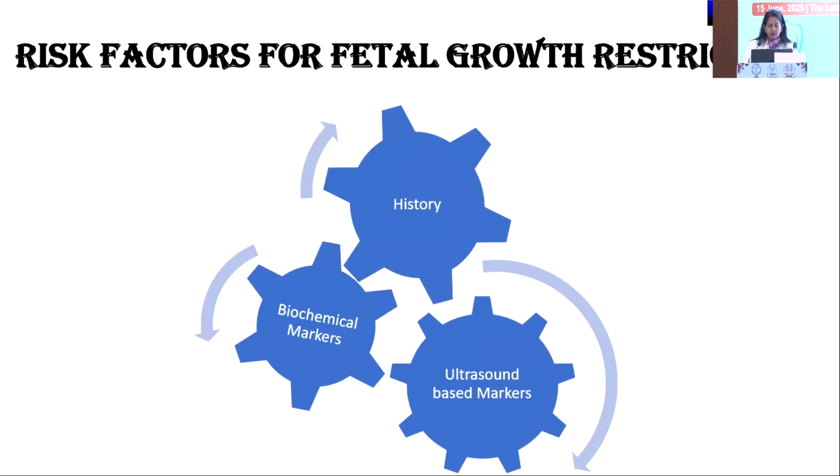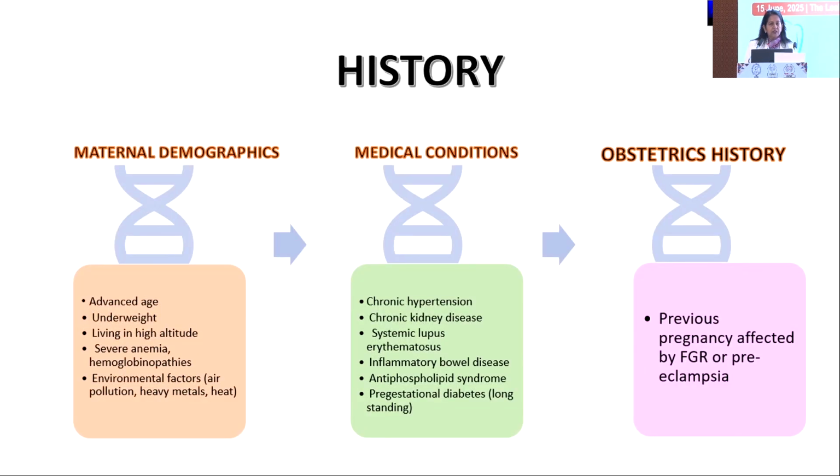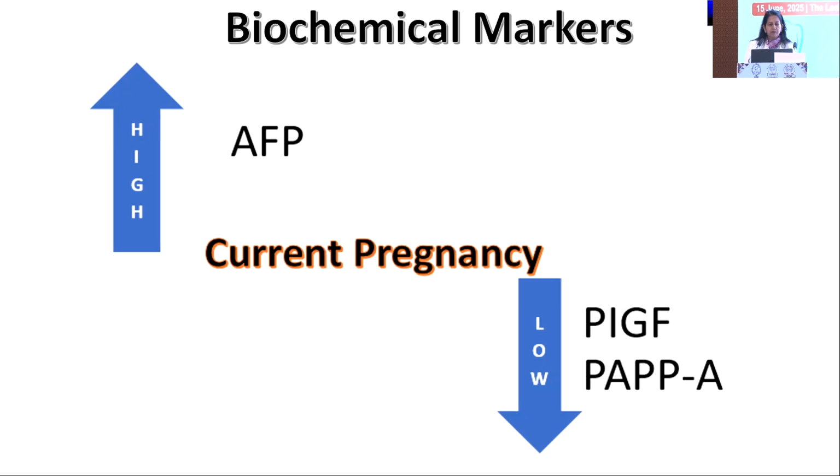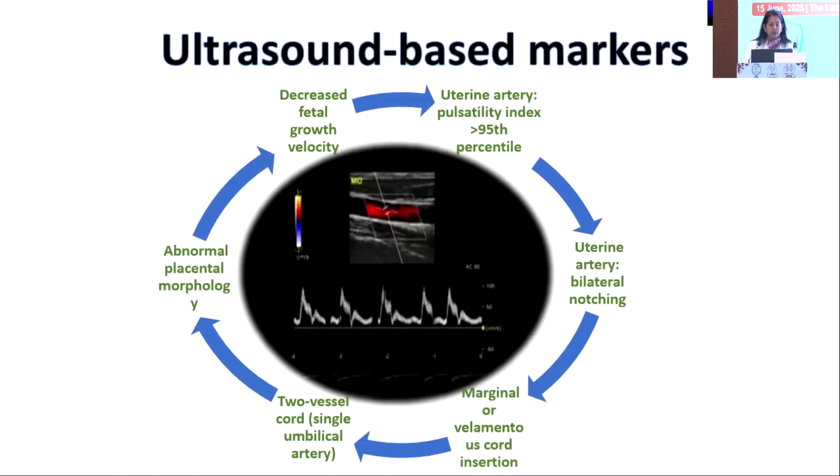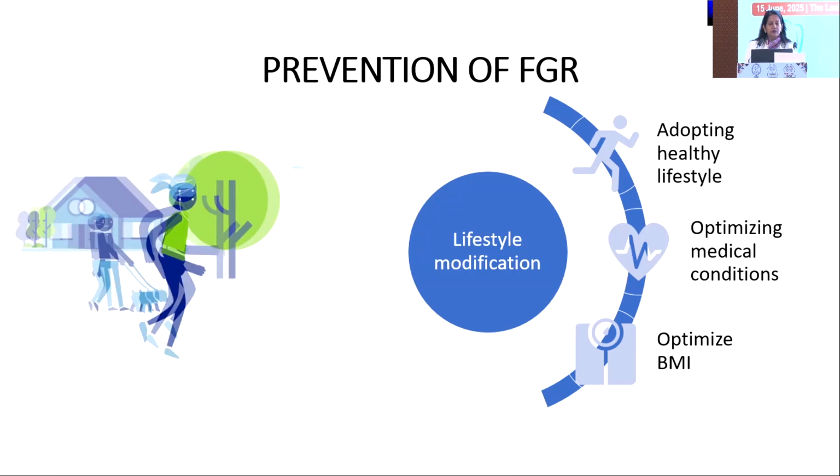For early prediction, we can use different features: history, then biochemical markers. On double marker screening, if PIGF and PAPP-A are low, in advanced maternal age, and we are doing PIGF for preeclampsia screening, and both are low, or in quadruple marker, high alpha fetoprotein. Ultrasound markers we have already discussed.